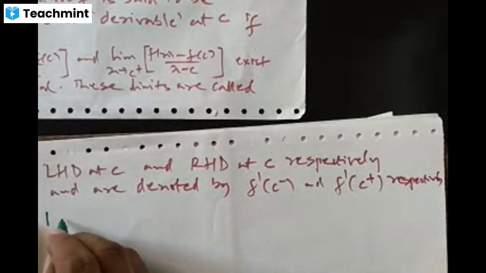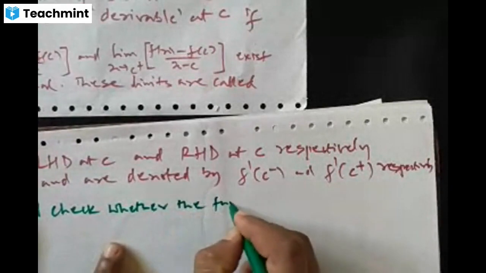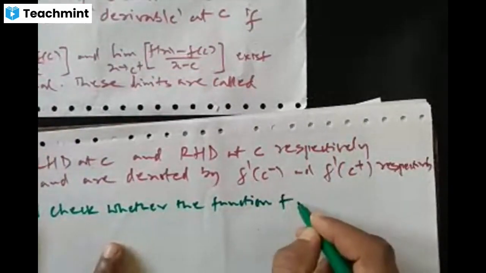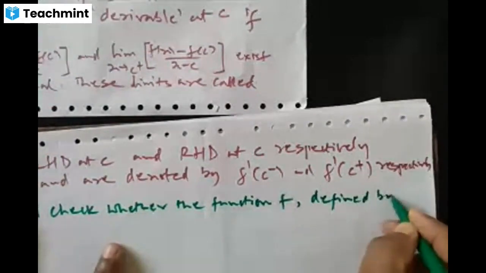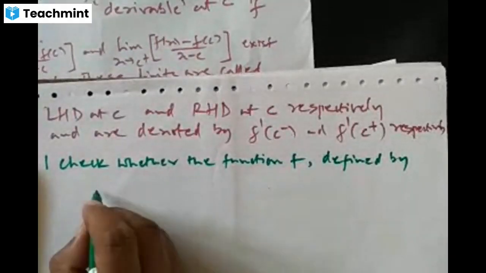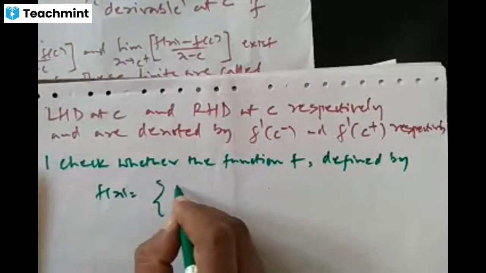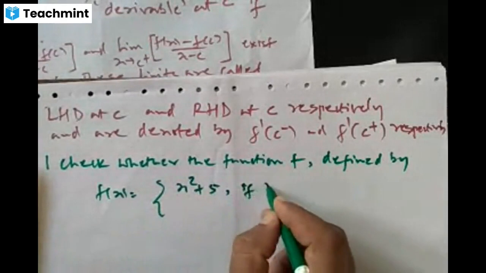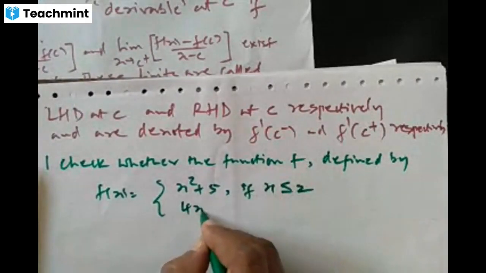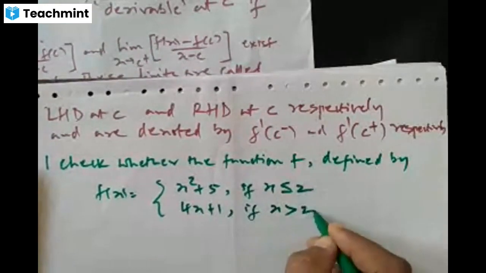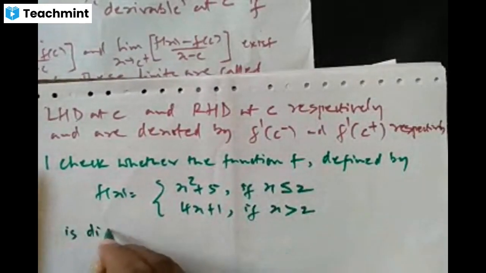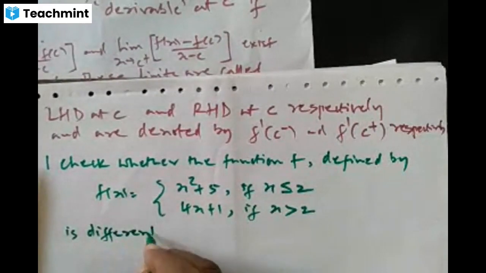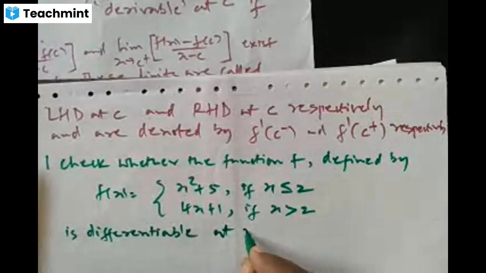Problem number 1. Check whether the function f defined by f of x is equal to x square plus 5 if x is less than or equal to 2, 4x plus 1 if x is greater than 2, is differentiable at the point x is 2.